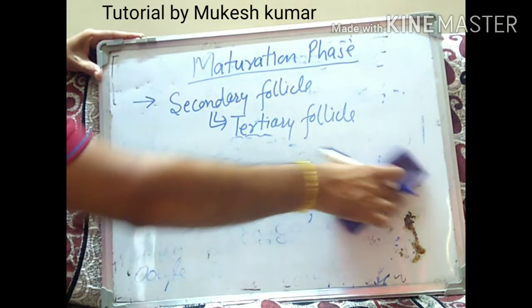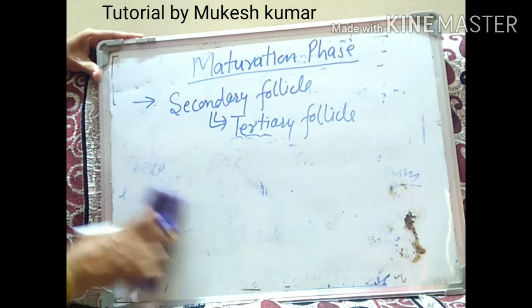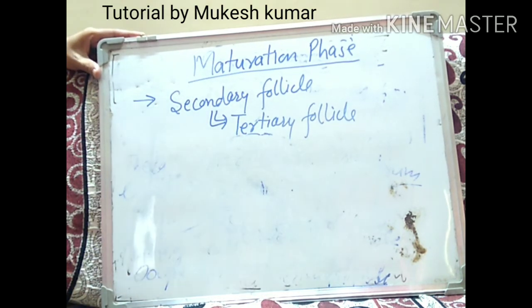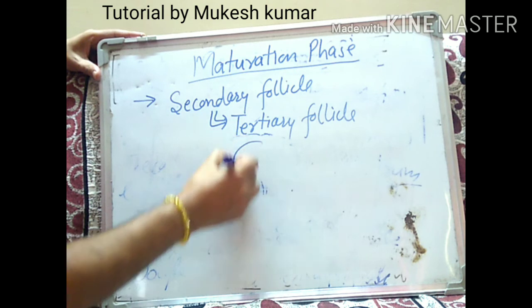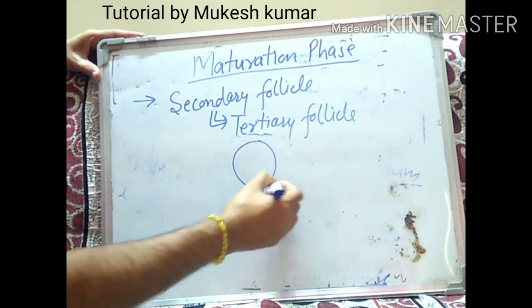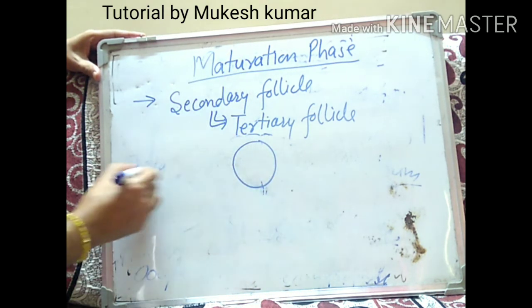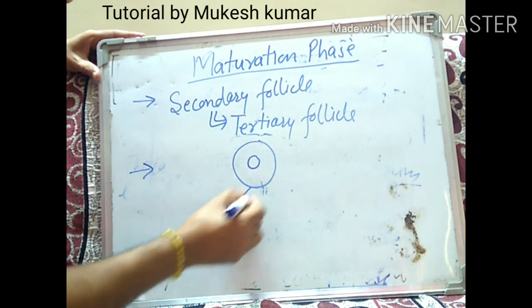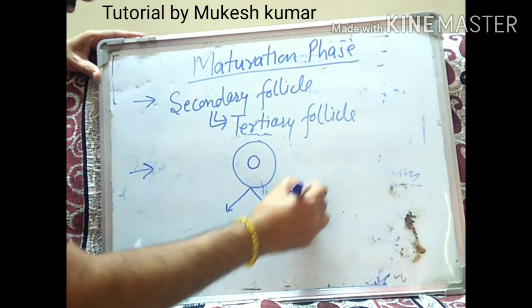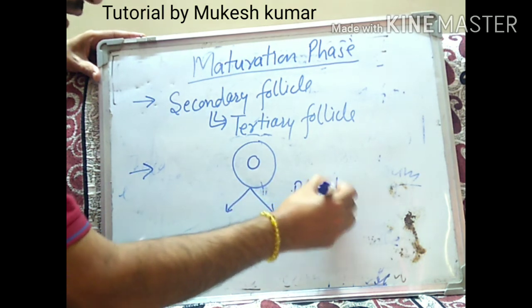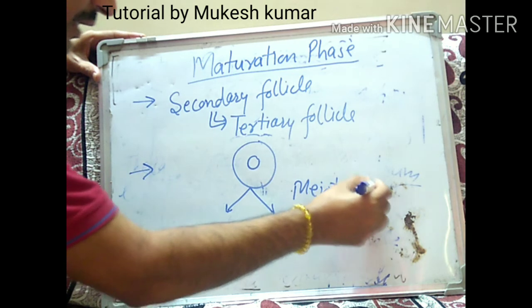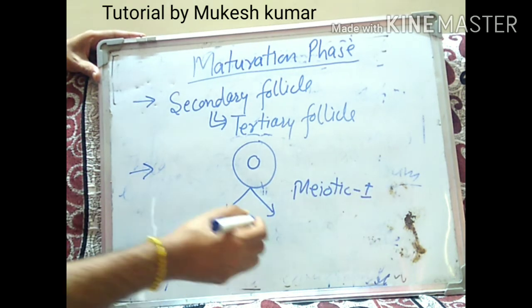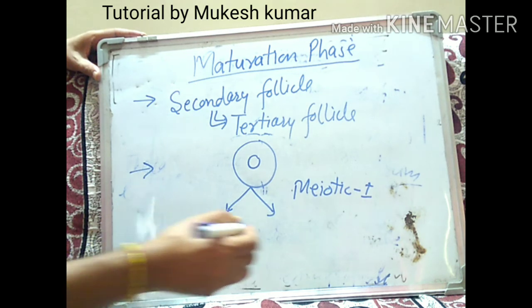We said that this tertiary follicle, suppose this is the tertiary follicle, I am assuming it is in the maturation phase. This tertiary follicle is going to complete its first meiotic division. In the first meiotic division, it is going to produce the first polar body and the secondary oocyte.